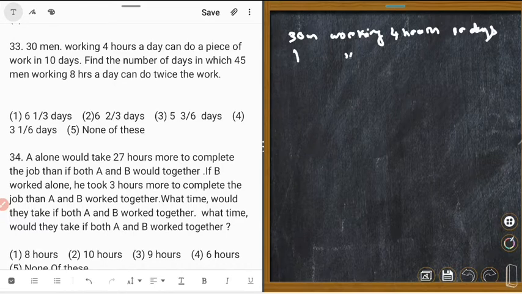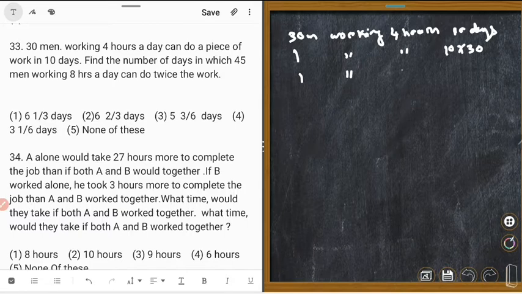One man working 4 hours: if 30 men can do the work in 10 days, one man will take more time, that is 10 into 30 days.